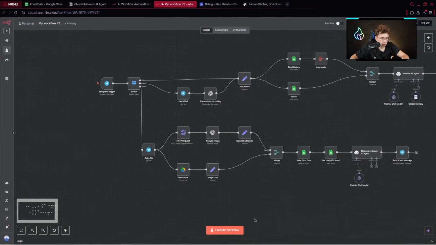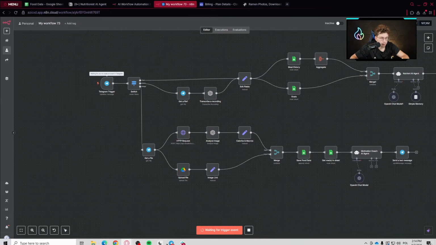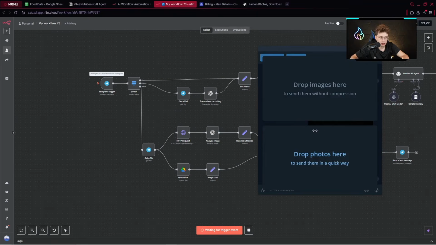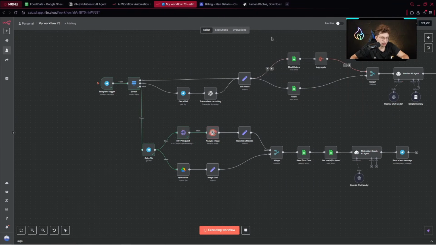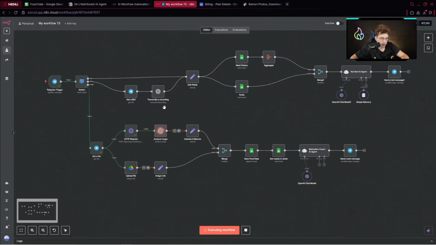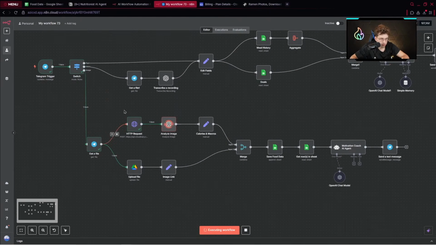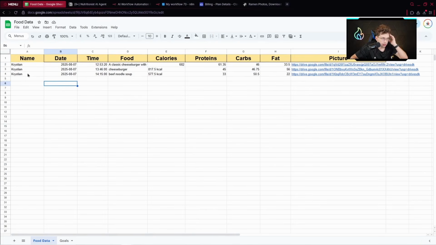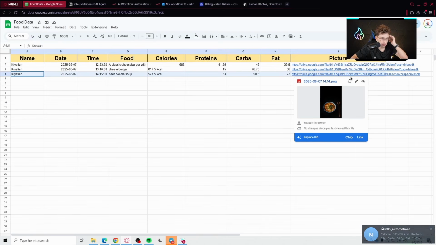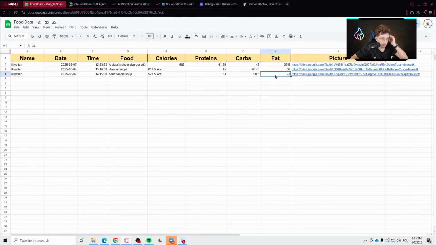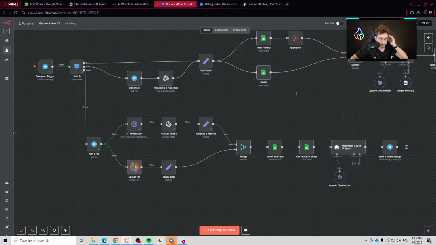And right now, execute the workflow and send my image. So it got a lag for a while. That's why I had 2 items, but now it works. So with HTTP request, analyze image, we should get the data right here, probably. Yeah, so beef noodle soup with proteins, carbs, fat. That's correct.